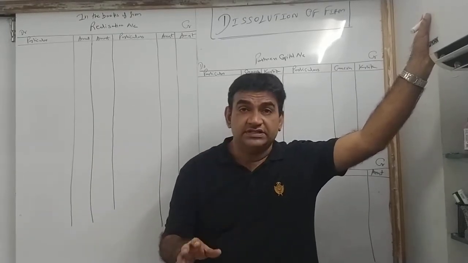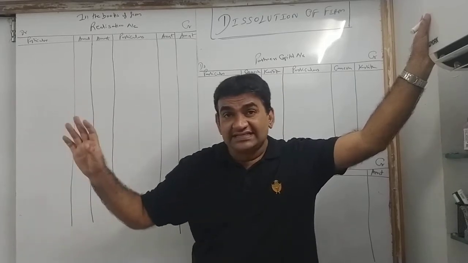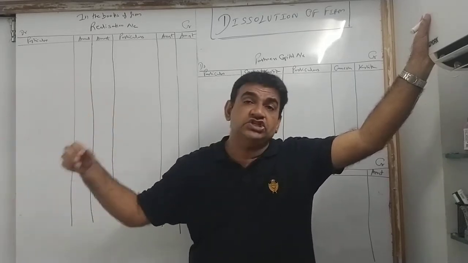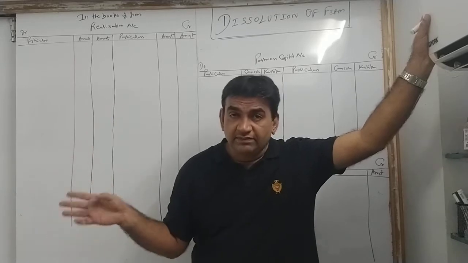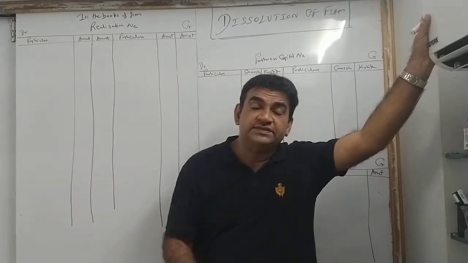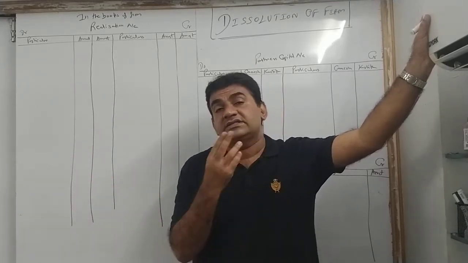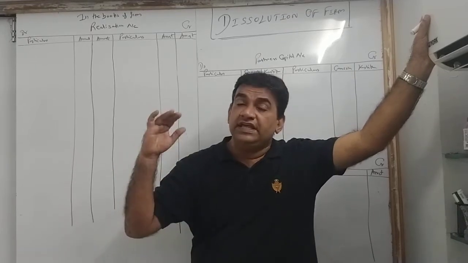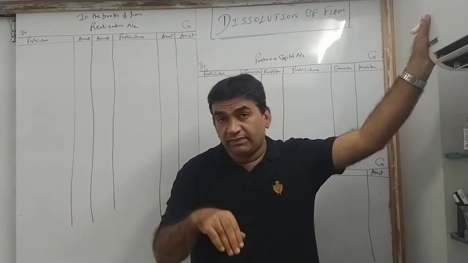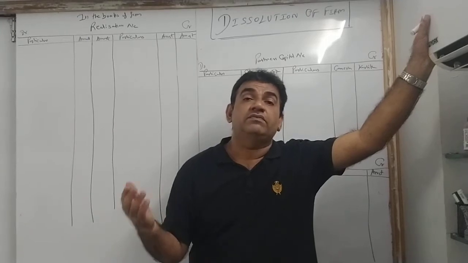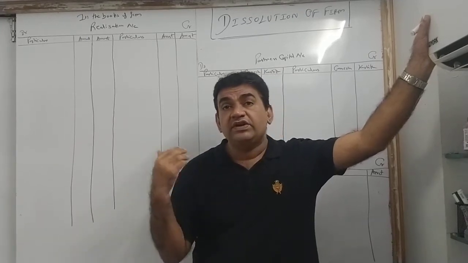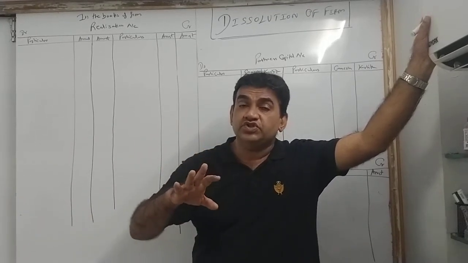I repeat, you sell the assets, on sale of assets you collect money, and from that money you pay off your liabilities. After paying off liabilities, settle the accounts of partners. If there is surplus remaining, pay to the partners. If there is a shortfall, partners will bring it. Also, when you dissolve a firm, there are certain expenses to be incurred.